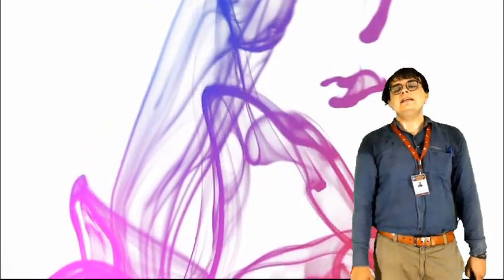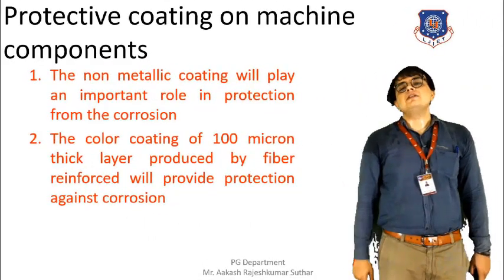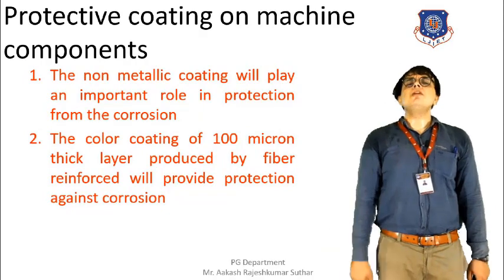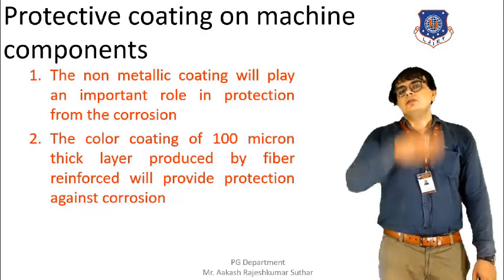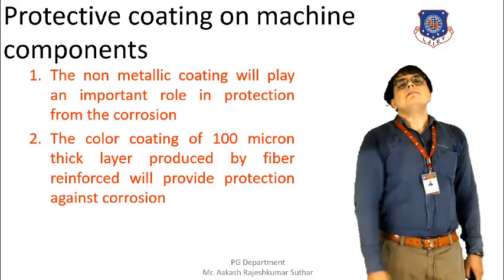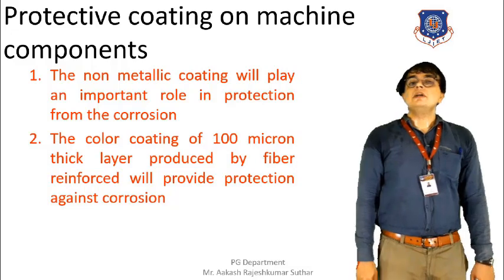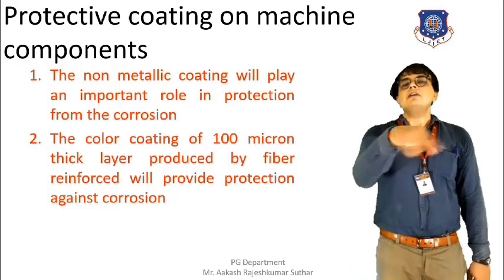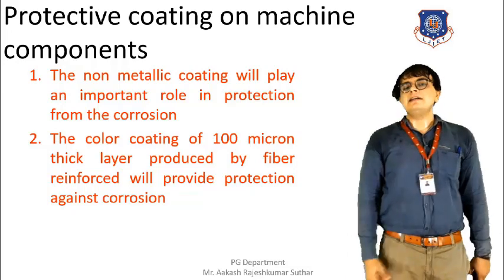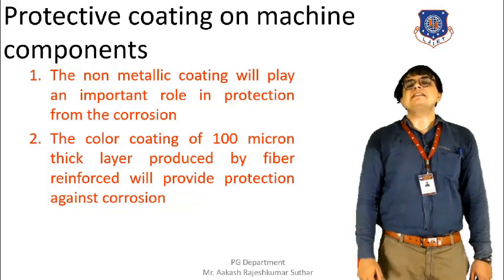So basically, this method is the protective coating on the machine components. We are using a non-metallic coating for covering the metallic surface or the machine surface, and by doing so, we can protect the machine parts from corrosion. By applying the non-metallic coating, we can prevent the corrosion.